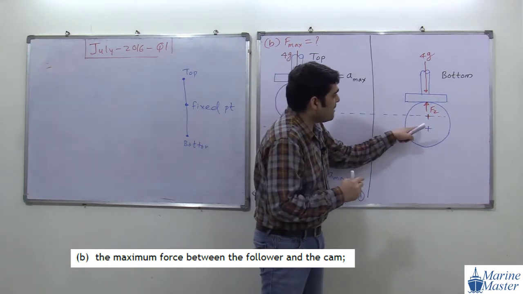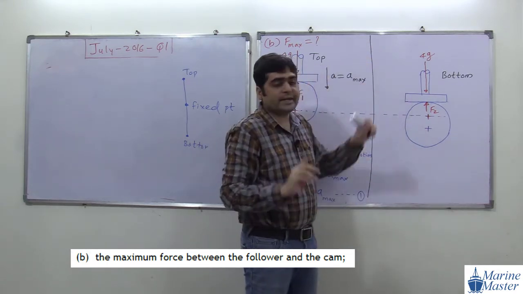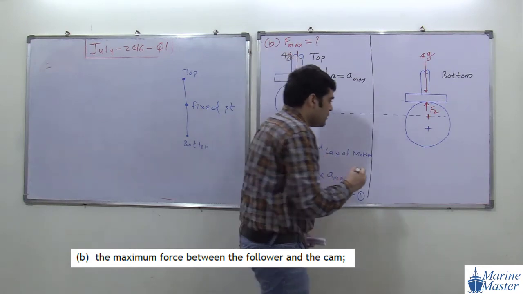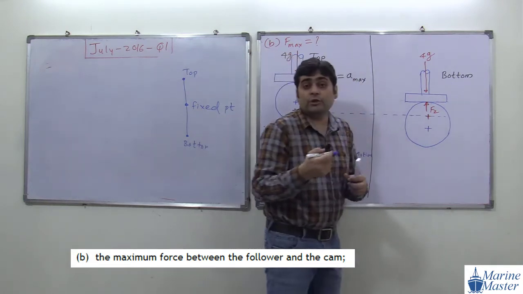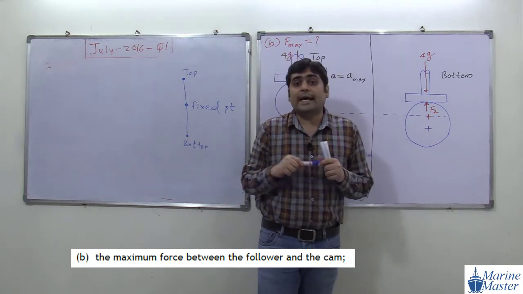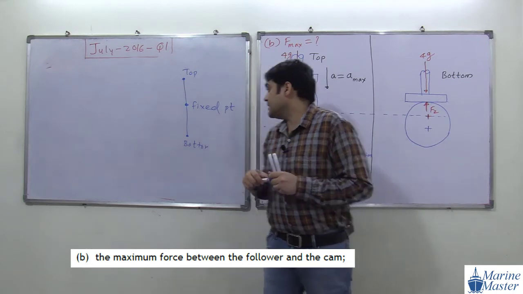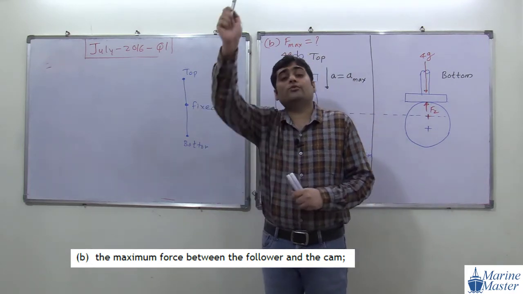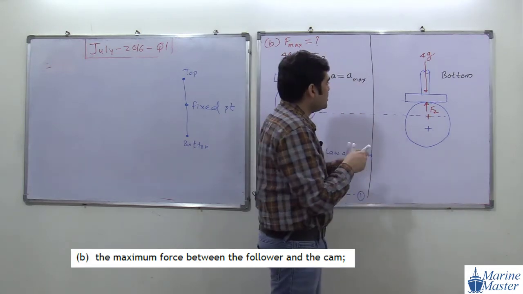So this cam applies force F2 on this follower. Now again by Newton's second law of motion, before applying it, what will be the direction of acceleration here? See, our position is bottommost and the fixed point is above, so it is directed towards the fixed point. So here the direction of acceleration will be what?